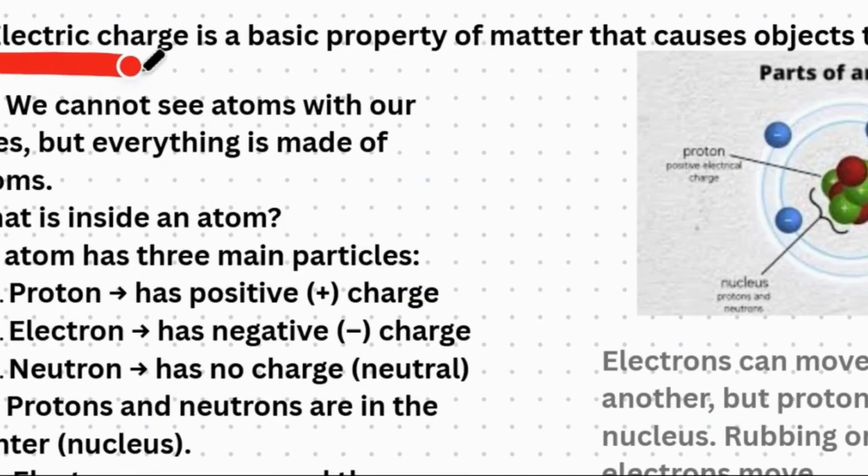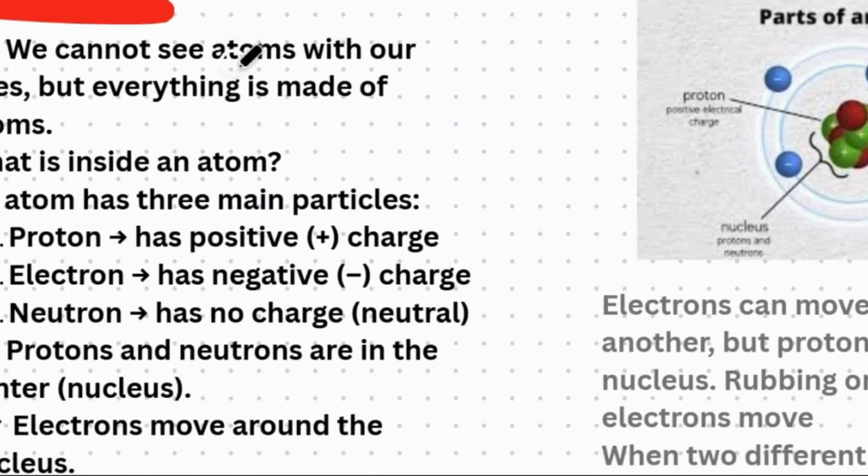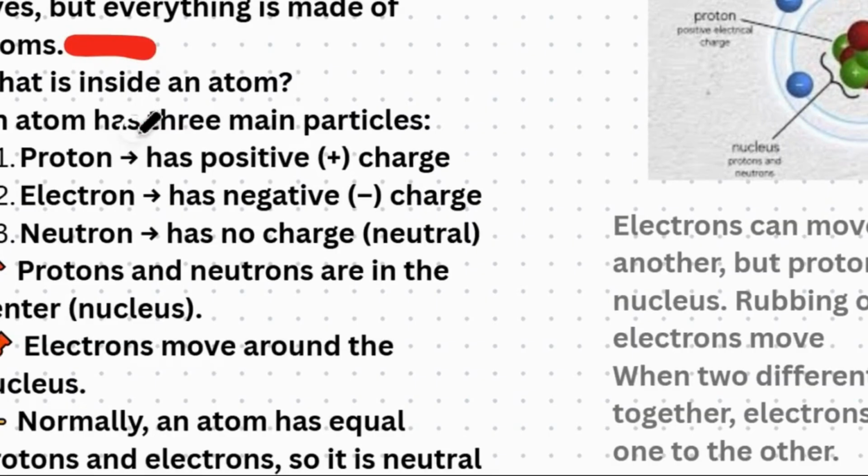Now we know what electric charge is, how and where it forms, and in what states matter exists. Let's move to the next part: we can't see atoms. That's a fact, because they are so tiny. Even in one small dot of a pencil there are millions of atoms. We can't see atoms with our eyes, but everything is made of atoms. Now the next question is, what's inside the atom?